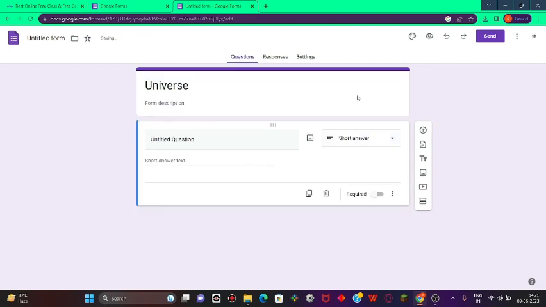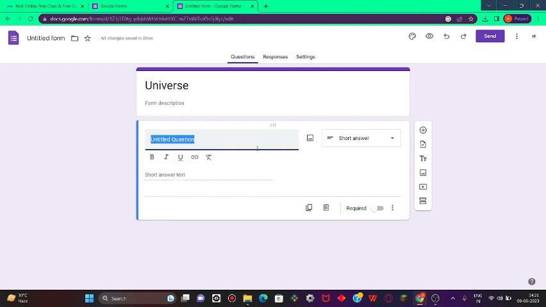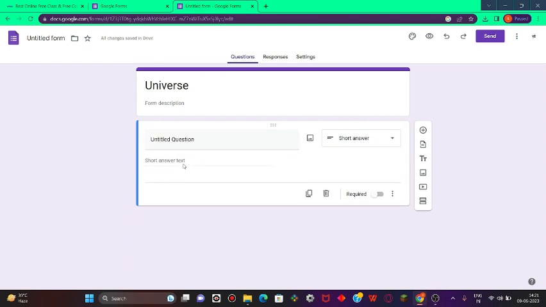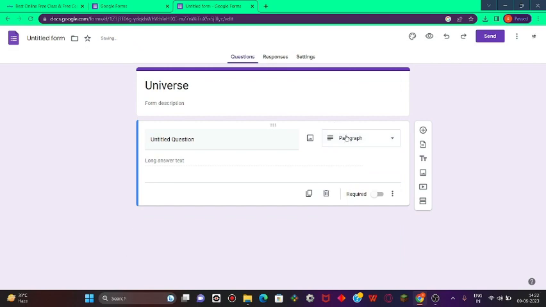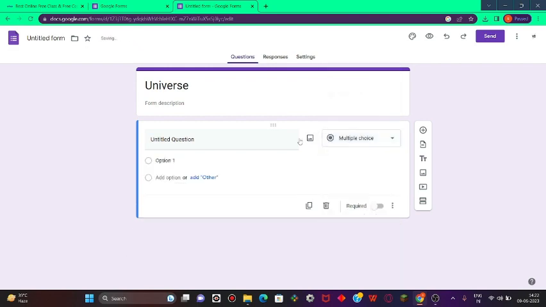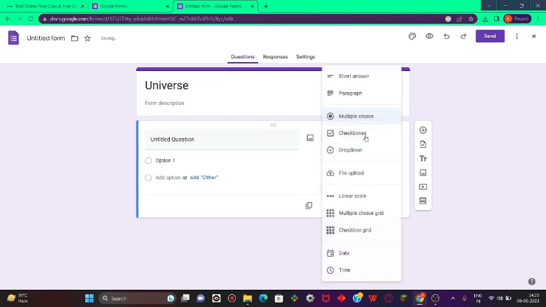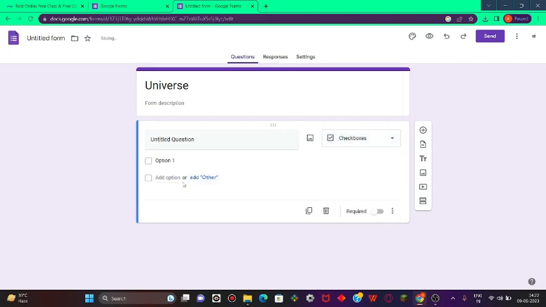You can also add short answers like who invented the telescope. Then you can write here Galileo Galilei, basically very short question answers. Then long question answers, then multiple choice question answers, I already told you. Check boxes are basically the same as MCQ, but here you can select multiple choices. Along the way, you can also add an image if you want.